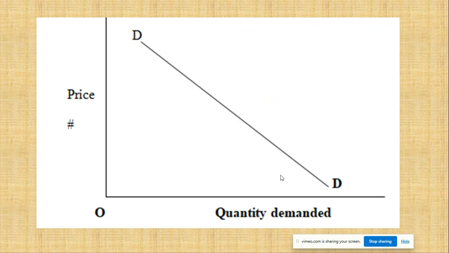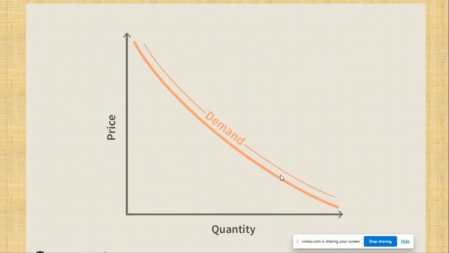So demand curve starts from the left to the right, and you must label it very well. The D represents demand. We must start from 0. The vertical axis is talking about the price. The horizontal axis is talking about the quantity demanded. Okay, this is another demand curve. As you can see, on the vertical axis we have the price, then on the horizontal we have the quantity demanded.